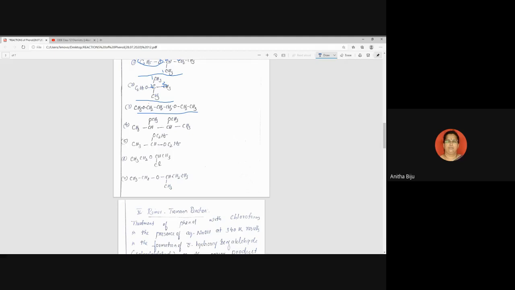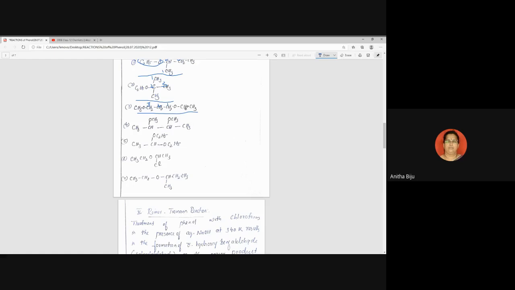Any other answer? How these two answers are wrong, you know. Anyone? 1-ethoxy, 4-propoxy ethane. Funny, same answer. Why are you repeating 4? How does it come to 4? Here it is 1, here it is 2, and this is 3.